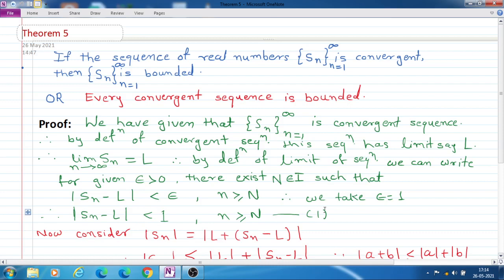Now we can take epsilon equal to 1. Therefore mod Sn minus L is less than 1 for n greater than or equal to capital N. So by using the definition of limit, we have got this equation 1.